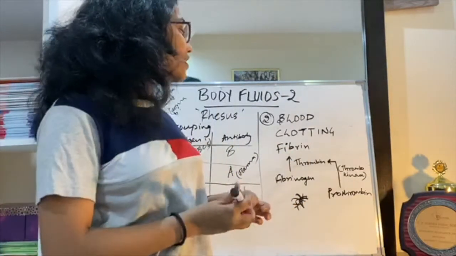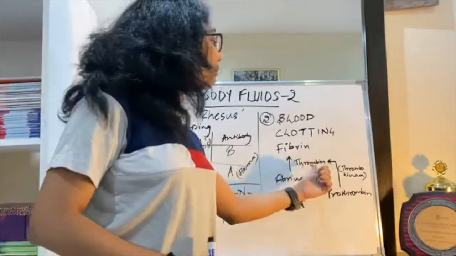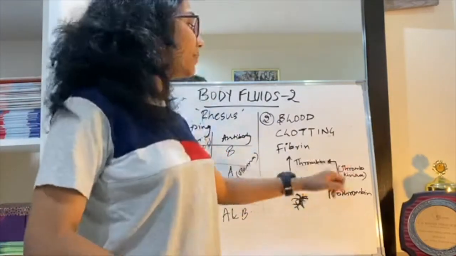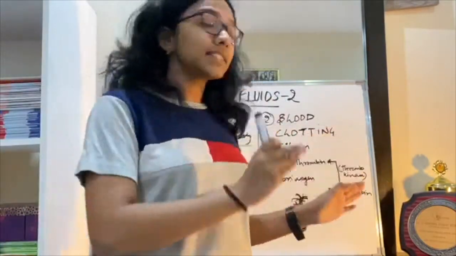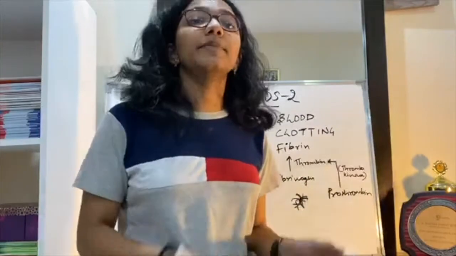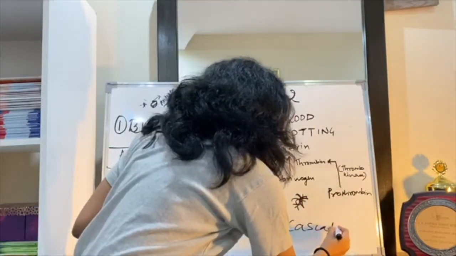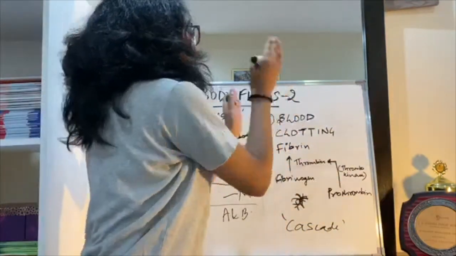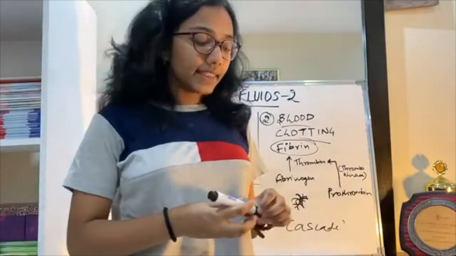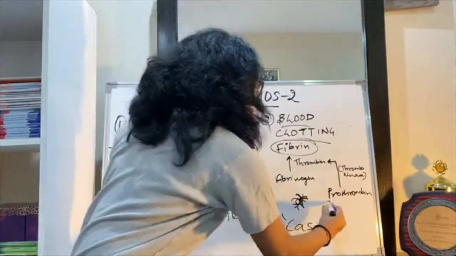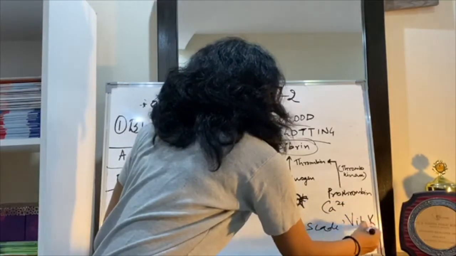And now this fibrin is formed from fibrinogen by the enzyme thrombin. Now thrombin enzyme is formed from prothrombin by the enzyme thrombokinase. And this is just a part of it. There are many other enzymes, many other reactions, known as a cascade of reactions. A lot of reactions lead to this one fibrin being formed for the process of blood clotting. And these reactions are favored by the presence of calcium ions and vitamin K. This is all you have to remember.